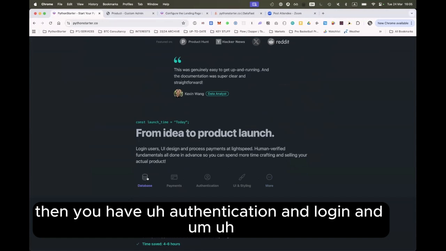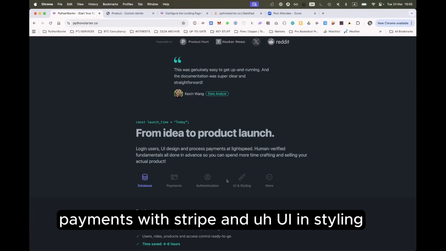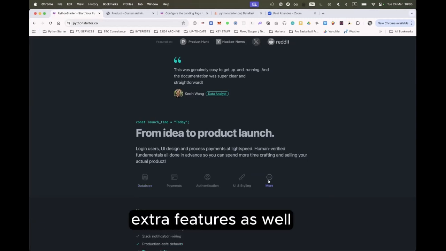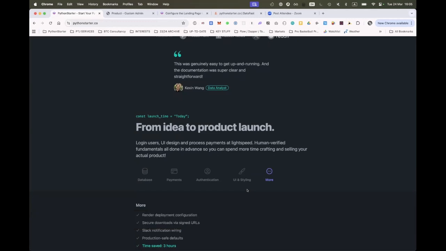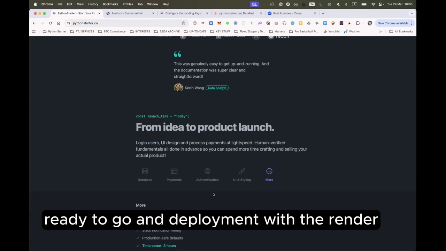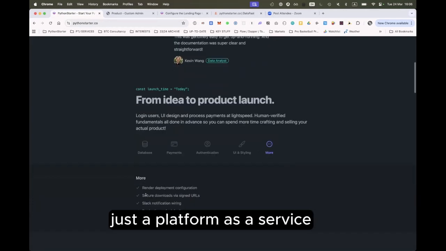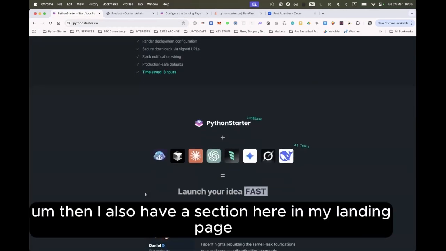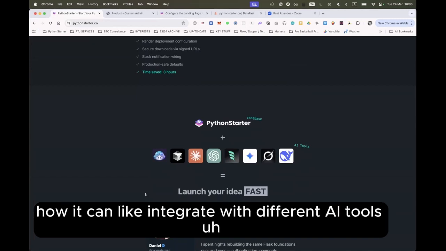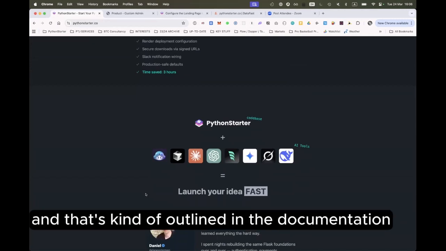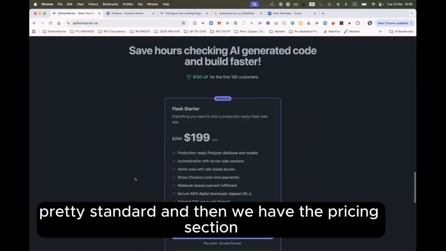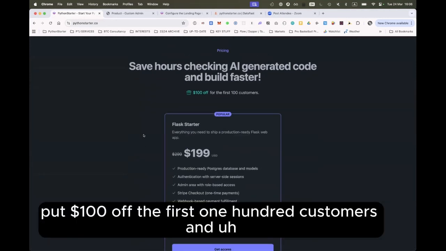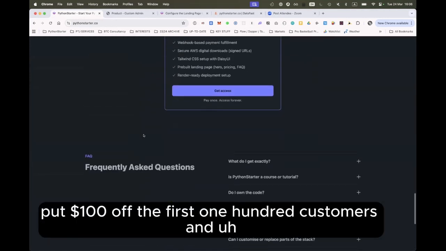Then you have authentication and login, and payments with Stripe, and UI and styling. And then there are a few extra features as well, where you have Amazon S3 set up, ready to go, and deployment with Render, which is a platform as a service. Then I also have a section in my landing page on how it can integrate with different AI tools, and that's outlined in the documentation as well. You go further down the landing page, pretty standard. And then we have the pricing section, with $100 off for the first 100 customers, and frequently asked questions.